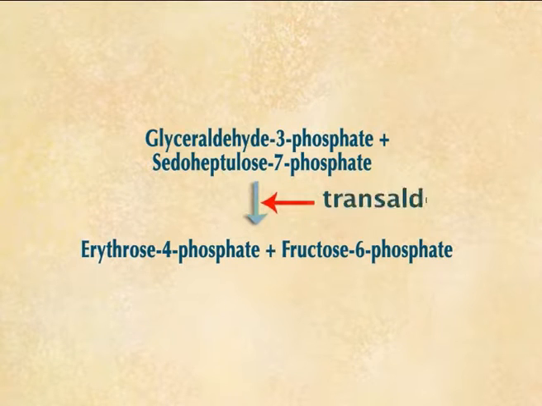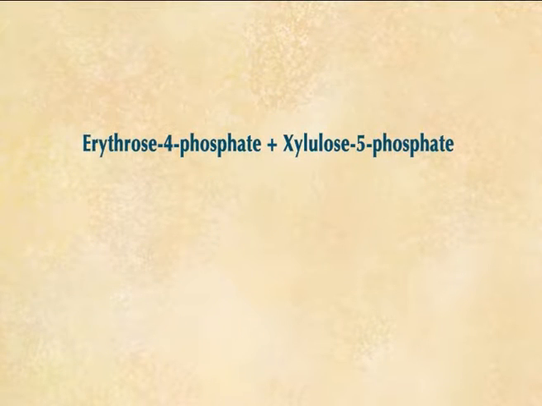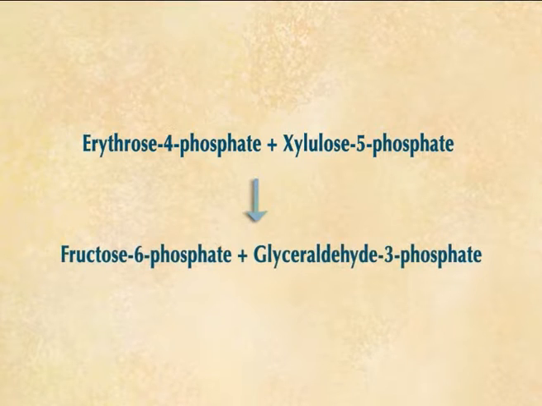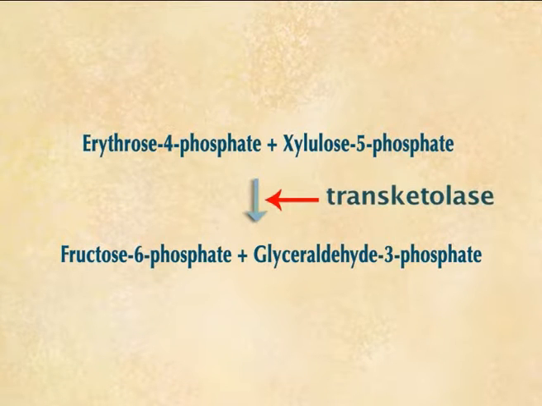The enzyme involved here is transaldolase. Now, erythrose 4-phosphate formed earlier reacts with xylulose 5-phosphate to form fructose 6-phosphate and glyceraldehyde 3-phosphate. The enzyme involved is transketolase again.